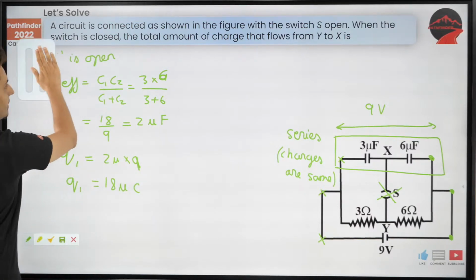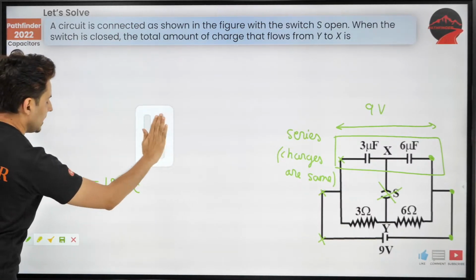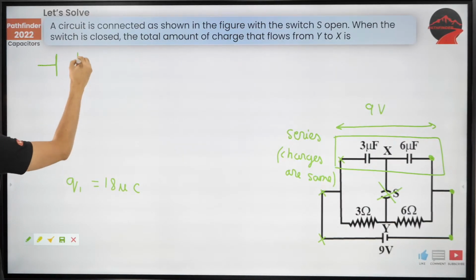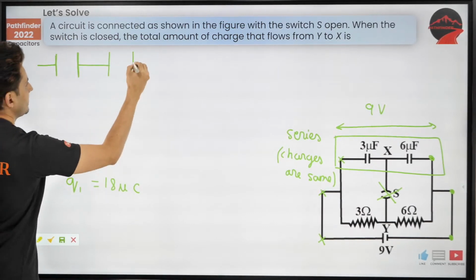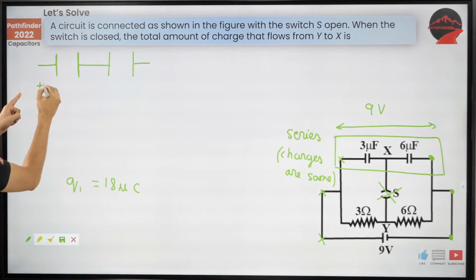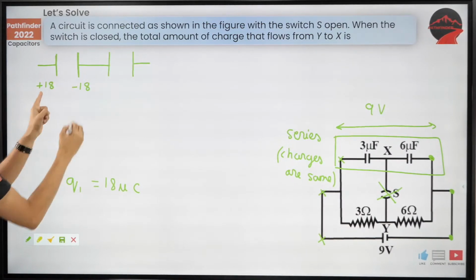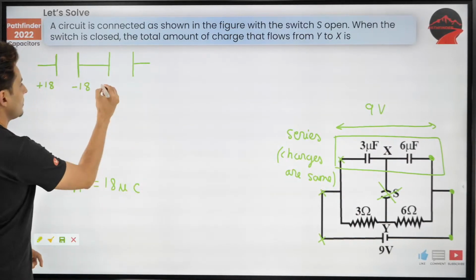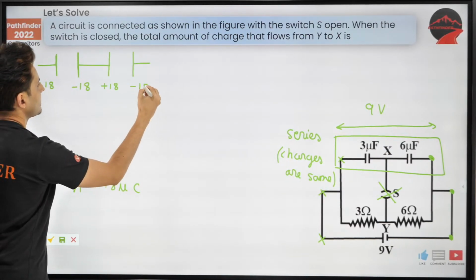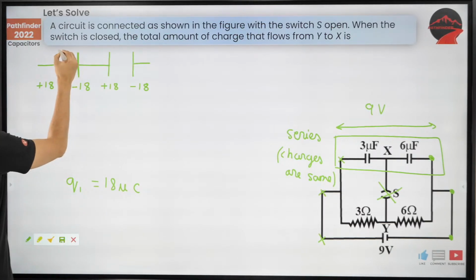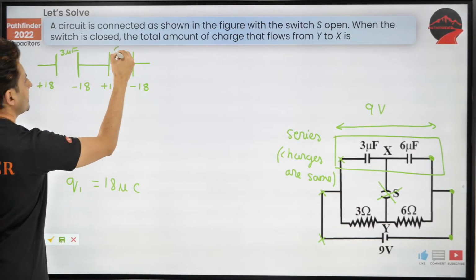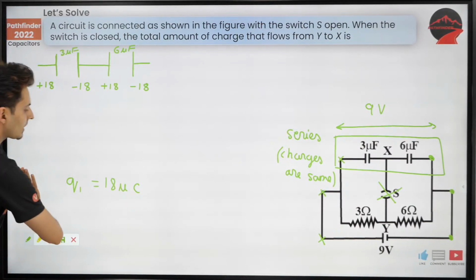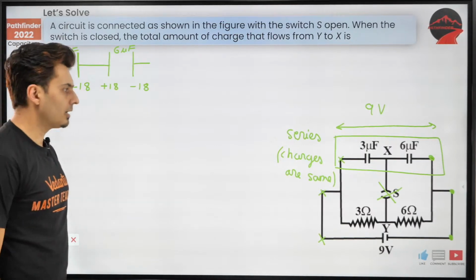So I don't need this, so I'm just going to erase this. I'm just going to write the initial situation out here. So this is my initial situation, something like this. There is going to be plus 18 here, minus 18 here, because this is positive, this is negative, positive, negative, and this is also plus 18, this is minus 18. This is how the 3 microfarad and 6 microfarad capacitors are going to behave initially. Now let me erase this. I don't need this anymore.